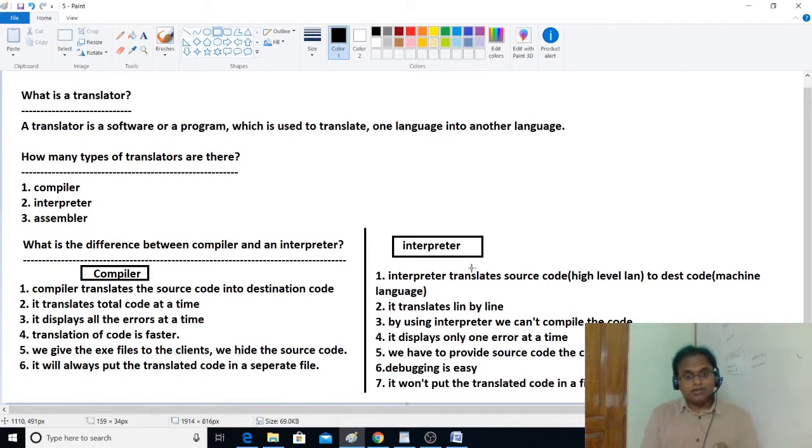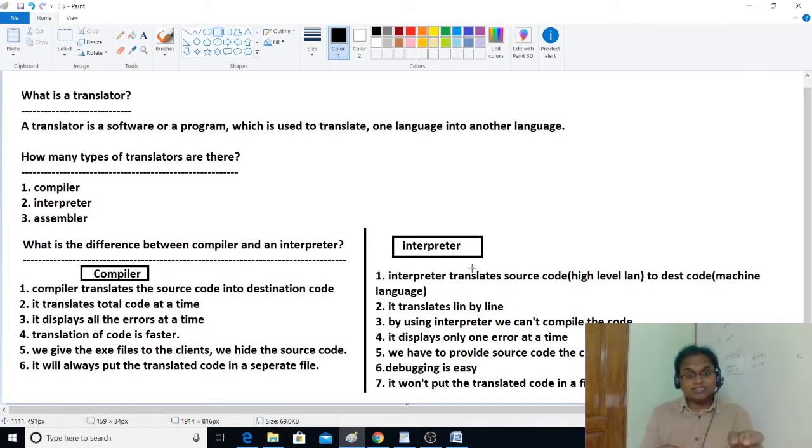So here, don't fix it that a compiler always translates the code from source code to machine code. Sometimes the compiler translates the source code into some other code also. So don't fix the answer that a compiler is used to translate high level language into machine language, C language into machine language, C++ language into machine language, Java code into machine language. That's not correct, because sometimes a compiler behaves differently. Like, a C compiler is different from a Java compiler.